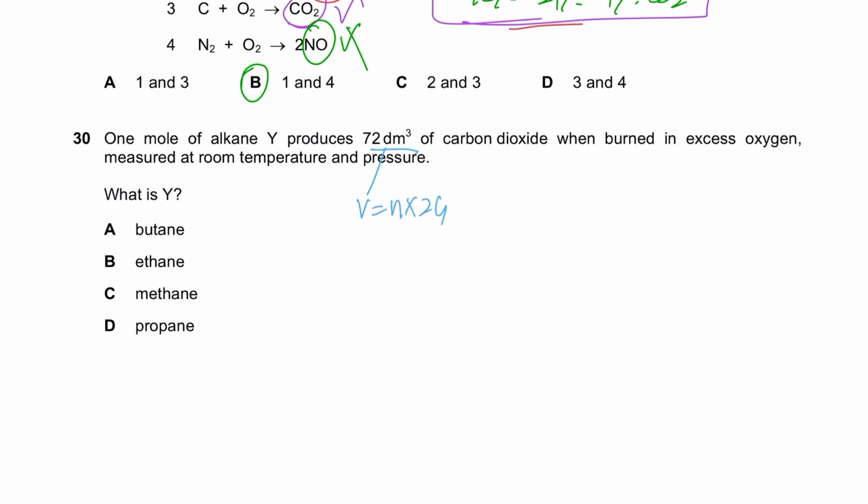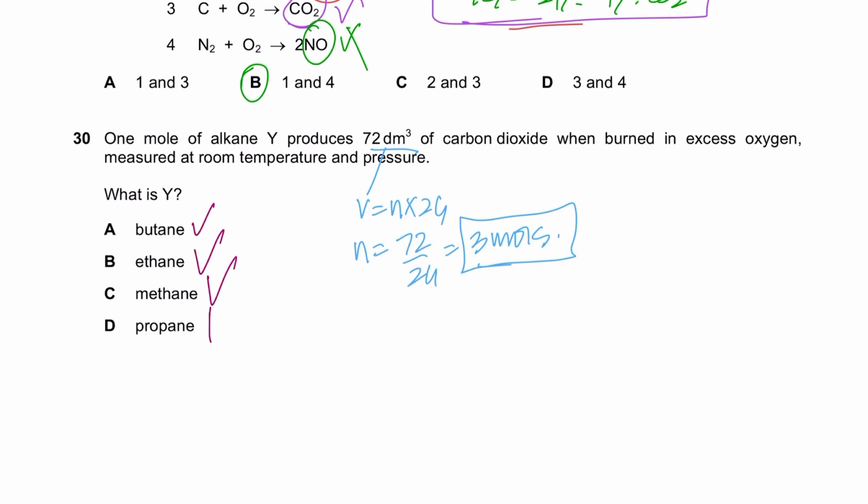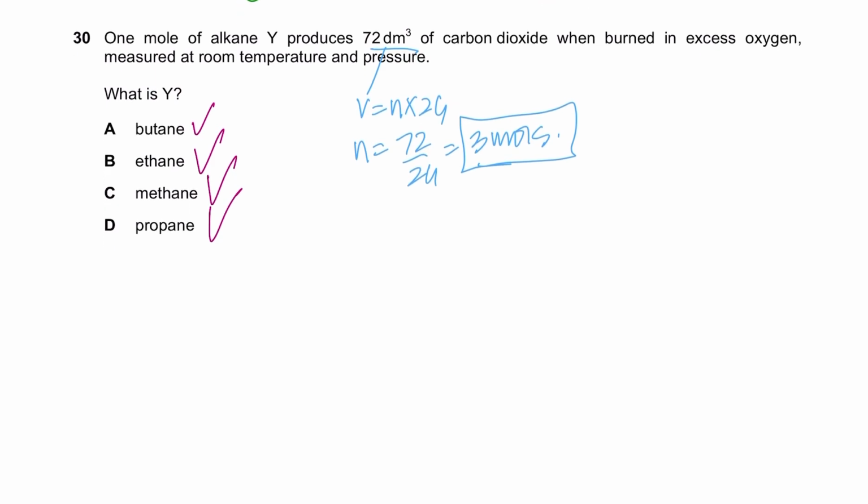So you calculate the number of moles, which is 72 over 24, that gives you 3. Check this out, which reaction is giving you 3 moles of carbon dioxide, right? Now, there is one way to go about it, that is trial and error method. Write all the equations for it, balance it, and you will find out the answer.